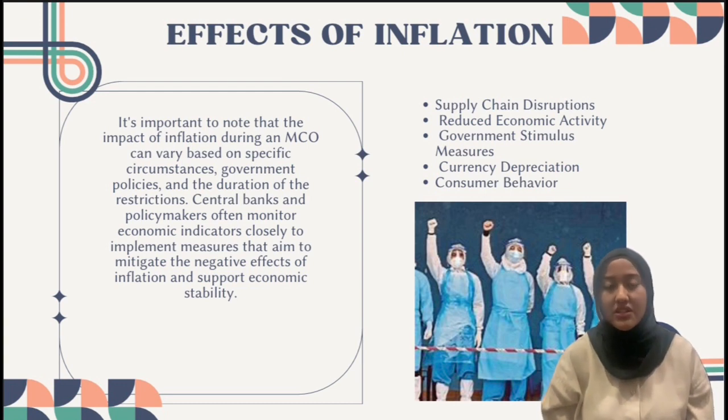Effects of inflation. Number 1, supply chain disruption. Movement restrictions can disrupt the supply chain, leading to shortages of goods and services. If demand remains constant or increases while supply decreases, prices tend to rise. This can contribute to inflation. Number 2, reduced economic activity during the movement control order.